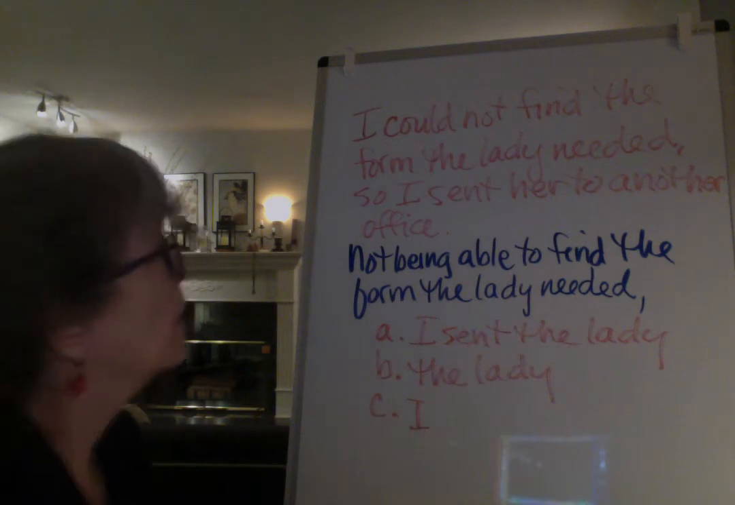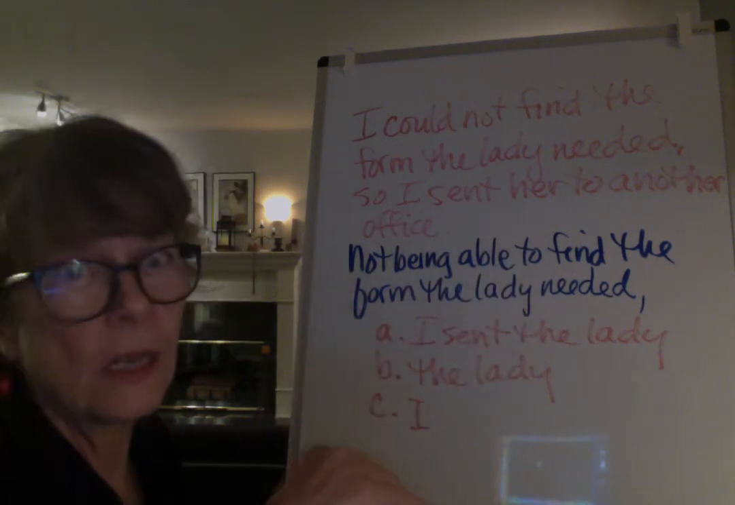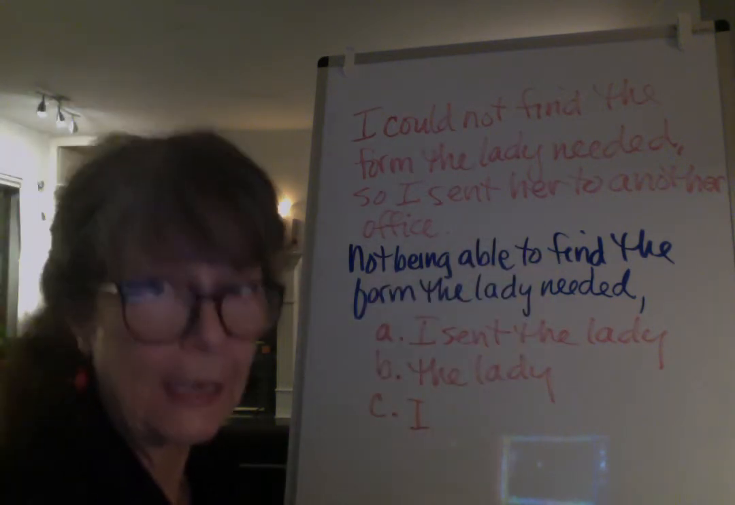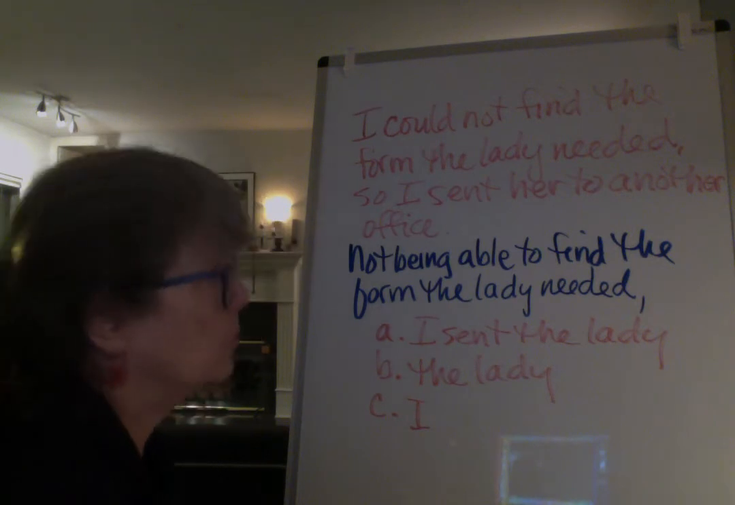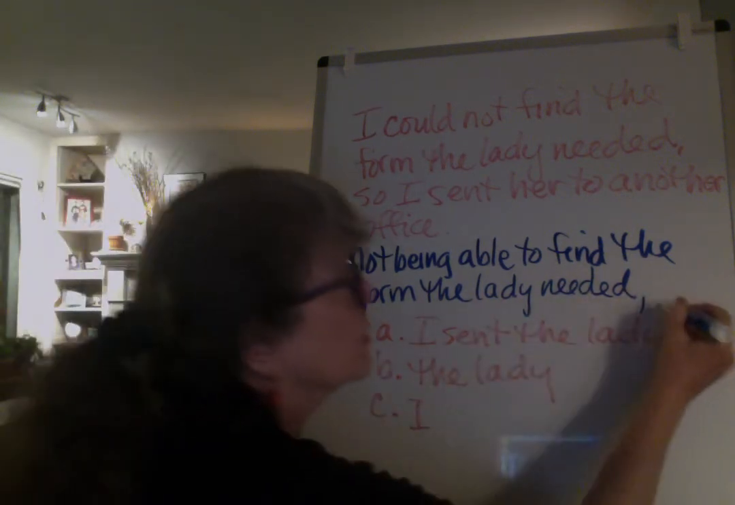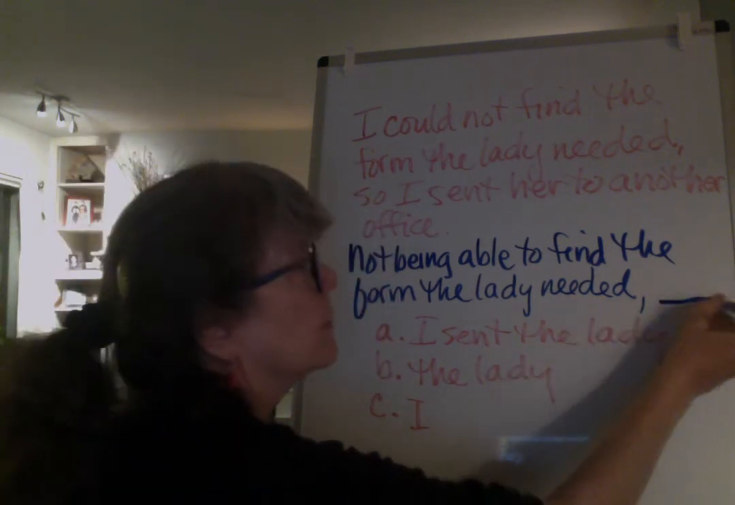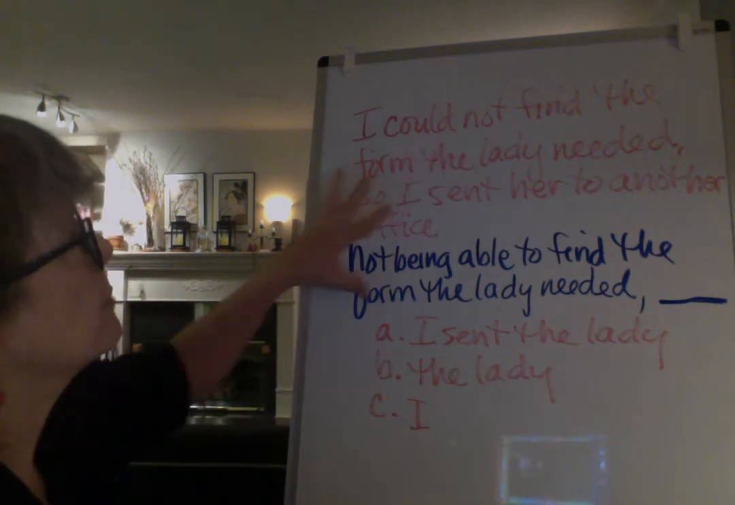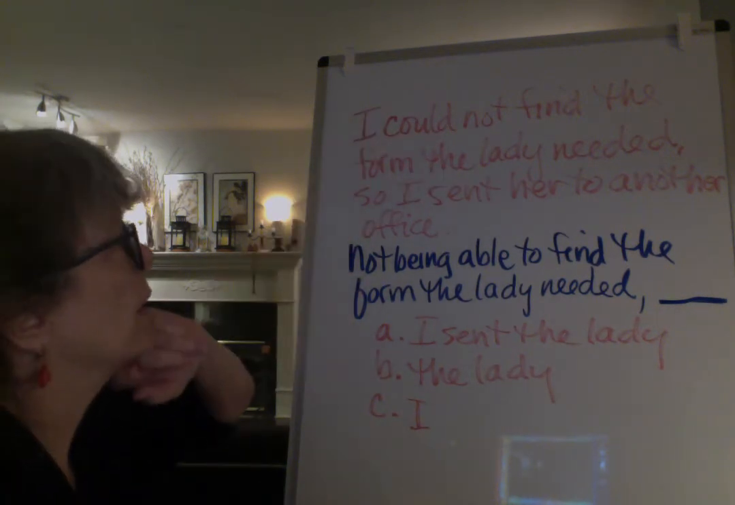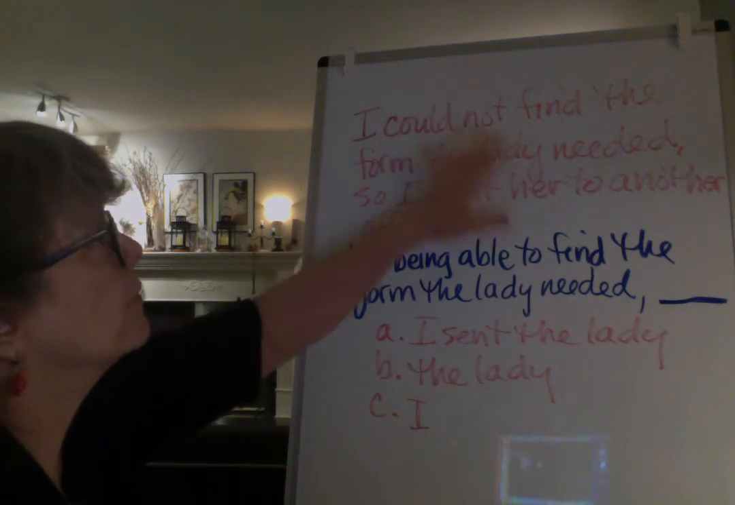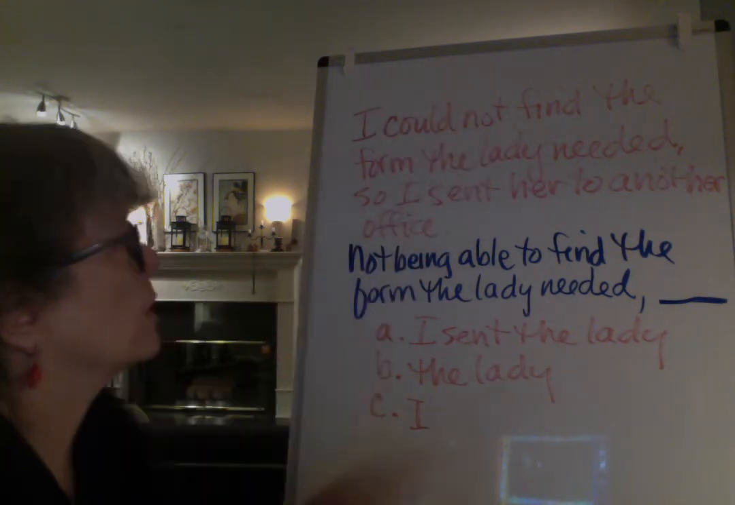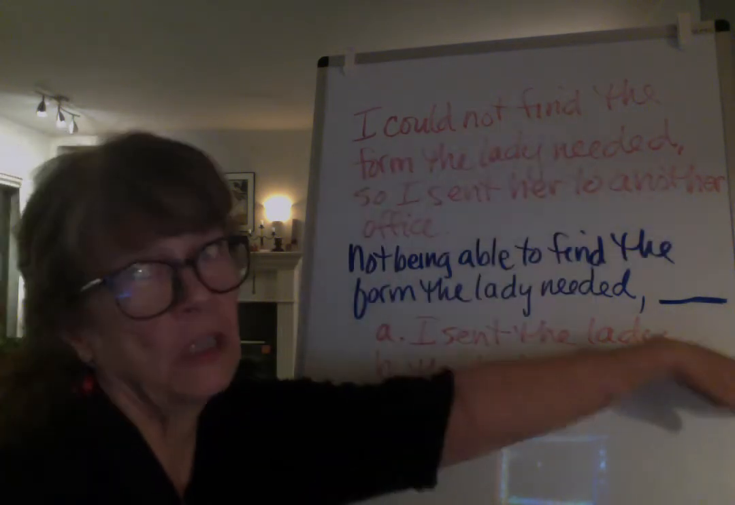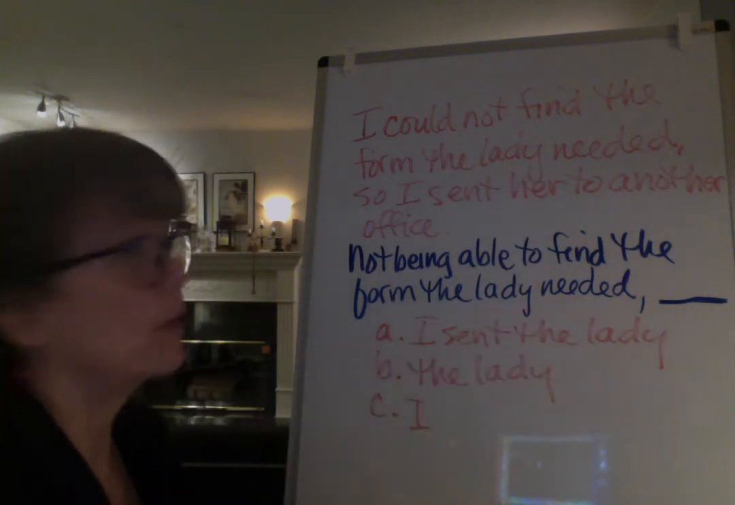I sent her. So what if we rewrite the sentence and begin with not being able to find the form the lady needed? What would the next words have to be if we rewrote the sentence that way? So who's doing something here? It's I, right? I couldn't find the form, so I sent her to another office. So not being able to find the form, somebody's going to do something. I is going to do something there, right?